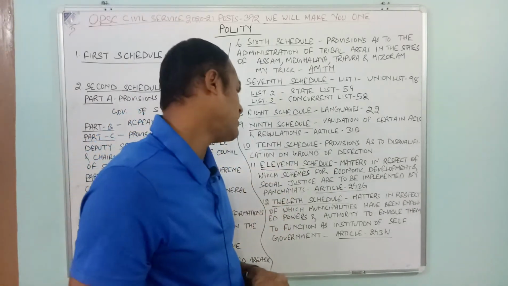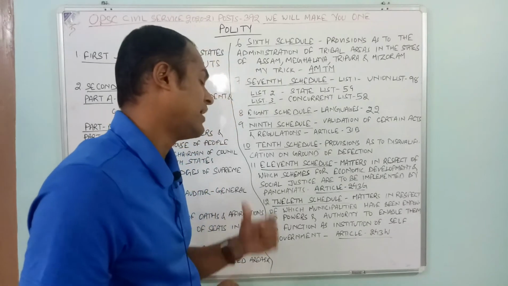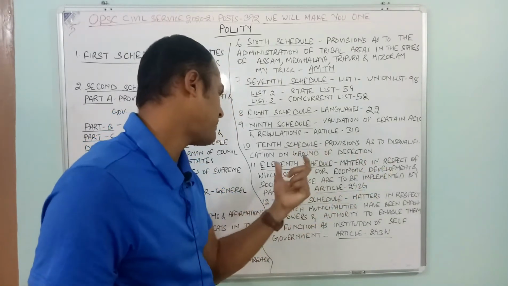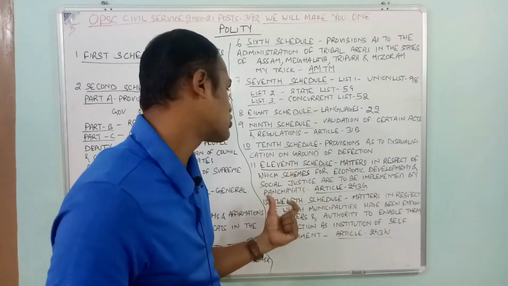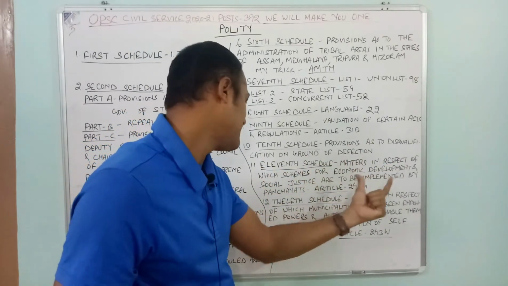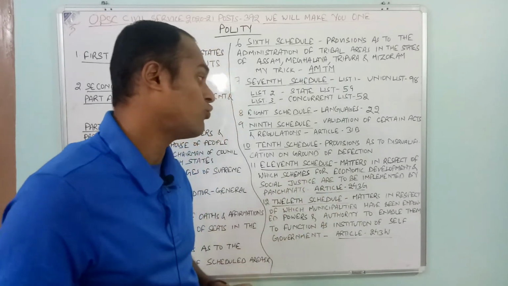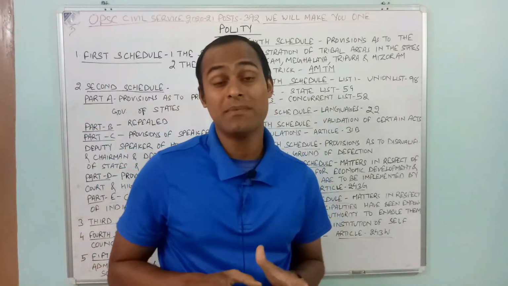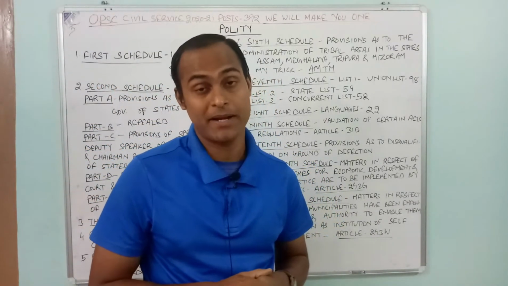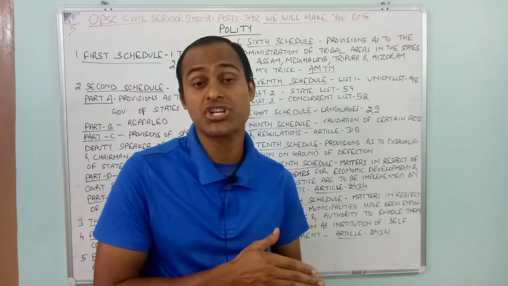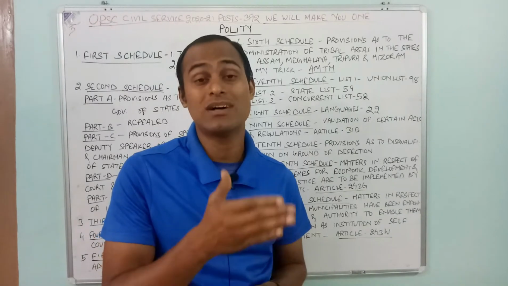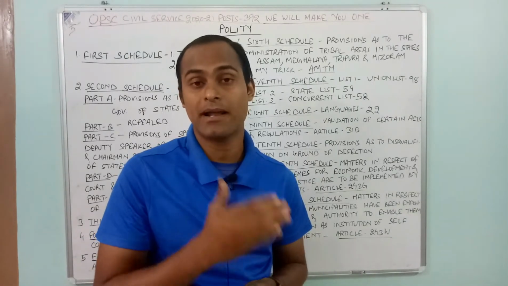Then moving to the 11th schedule. The 11th schedule is matters in respect of which schemes of economic development and social justice are to be implemented by Panchayats, Article 243G. You remember the 73rd Constitutional Amendment Act, in which the Panchayati Raj was introduced by the Narasimha Rao government.